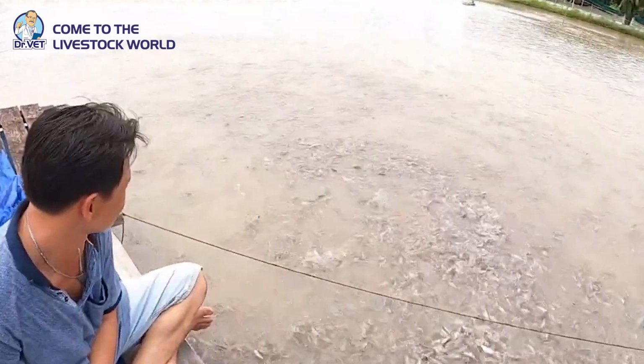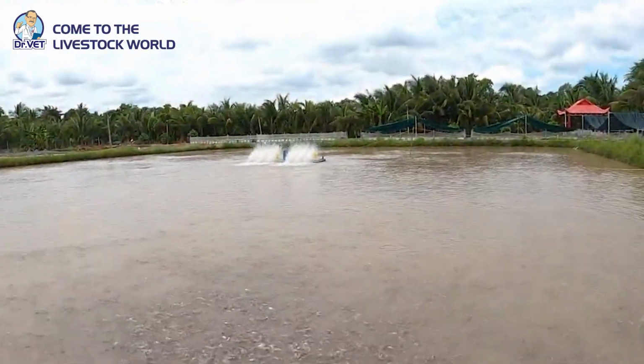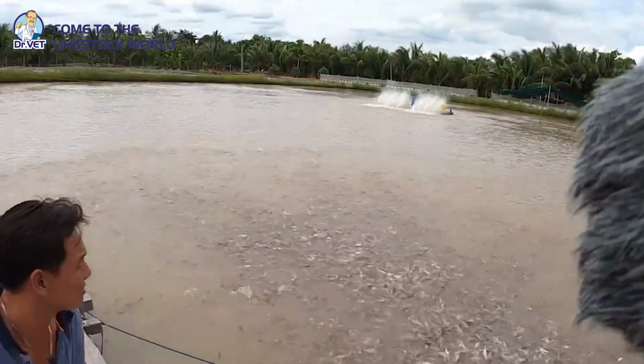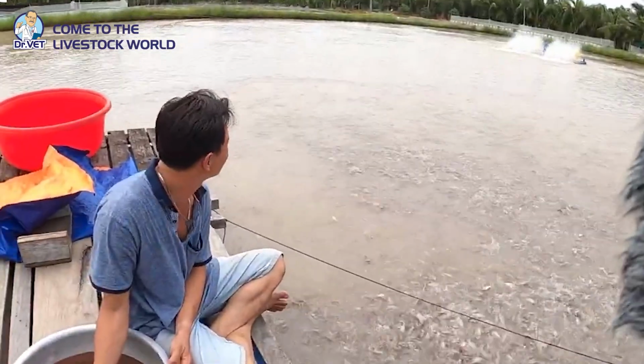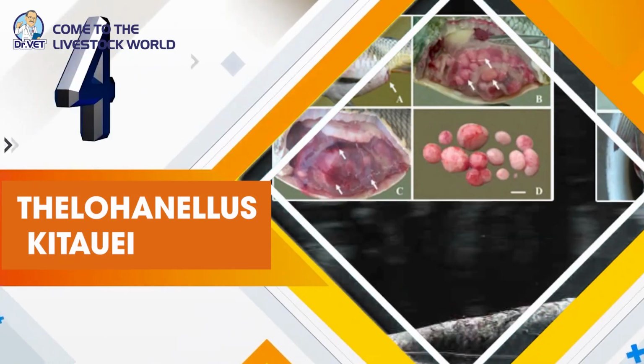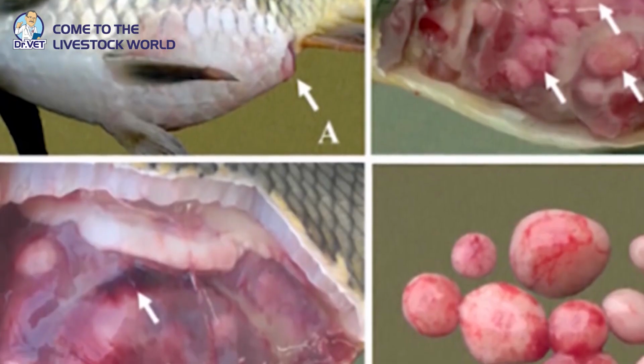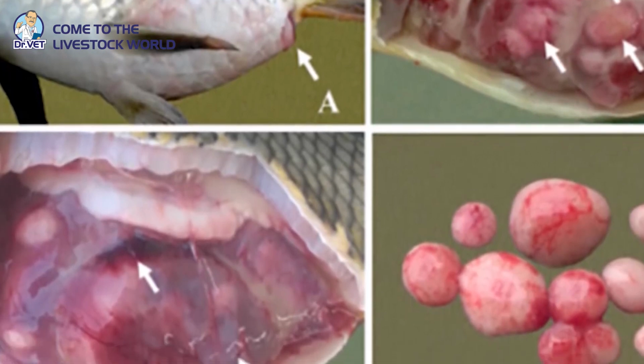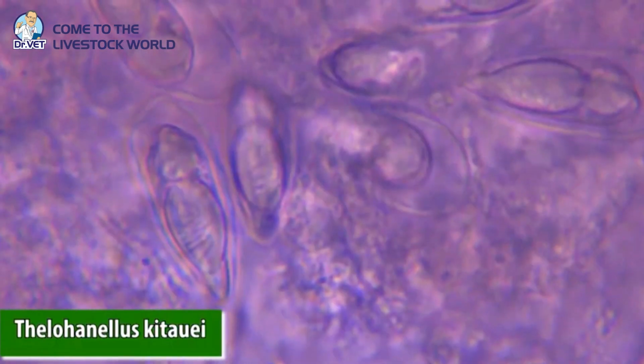Ichthyophthirius multifiliis, caused by melon worm, if not treated promptly, can cause death to fish in a short time. Therefore, it is necessary to detect and handle it quickly when the initial symptoms are seen. 4. Thelohanellus kitauei, a disease related to the digestive system, in which fish develop cysts or fluid-filled sacs in the